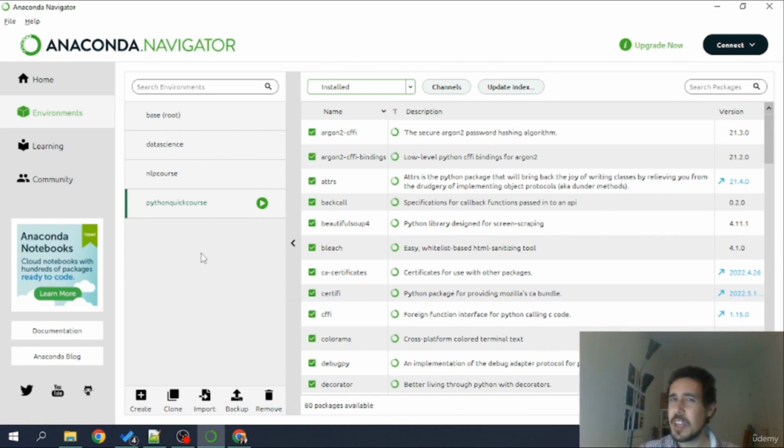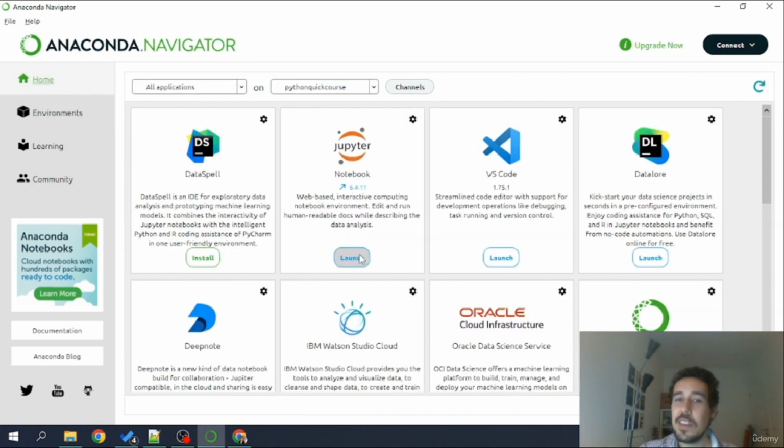This took around 10 minutes in my system, may take longer or less in yours. And now we have here a play button, meaning that the Python quick course is activated. How do we start to code? We'll have a Jupyter Notebook overview in a moment. We just go to Home and you hit here, Launch a Notebook. Now this will launch a new notebook that will be able to access code in Python.